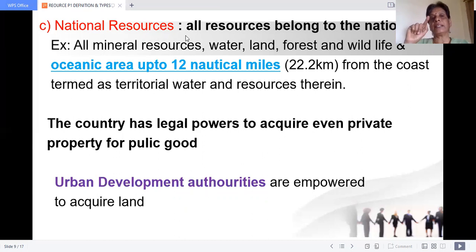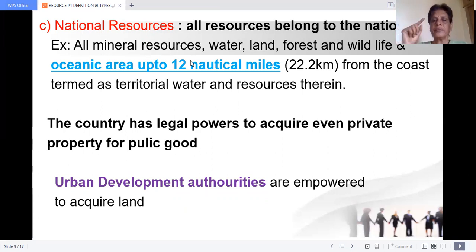Here you have to attend with a little more care to one item, which is called the oceanic area up to 12 nautical miles. We know very well that India is a peninsular country and, fortunately, we have a long coastal line because India is surrounded by water on 3 sides. So we have a long coastal line in India. From Thoothukudi, Chennai, Visakhapatnam, Mumbai, Kanyakumari, all are the extreme landmass of the nation.